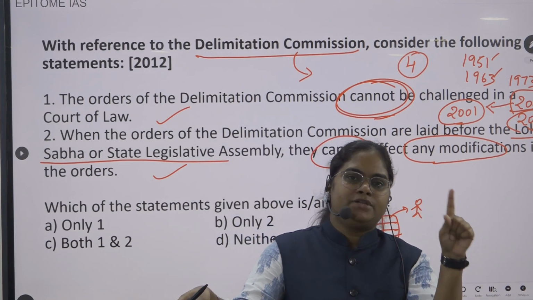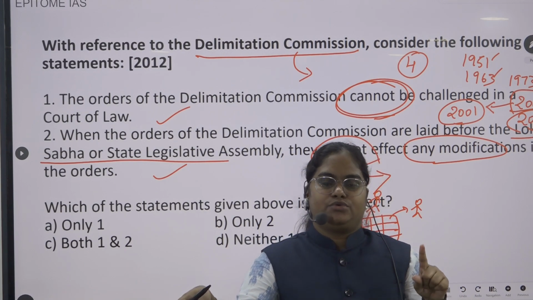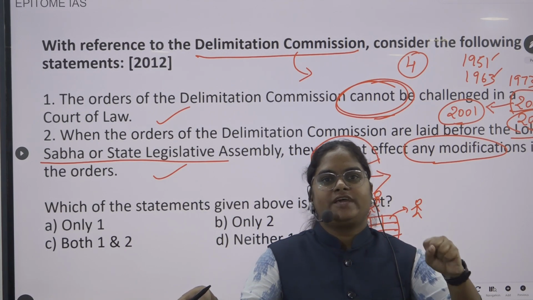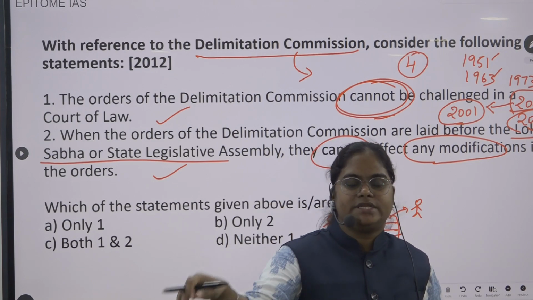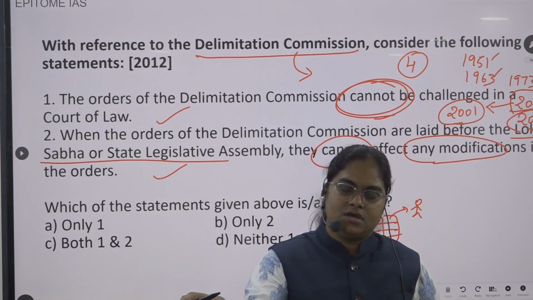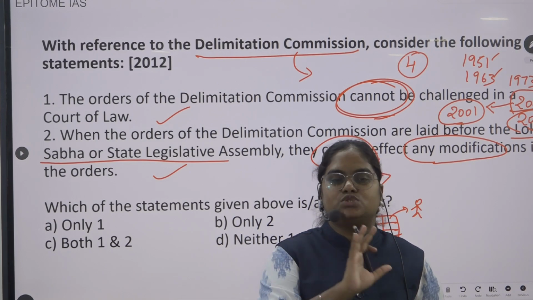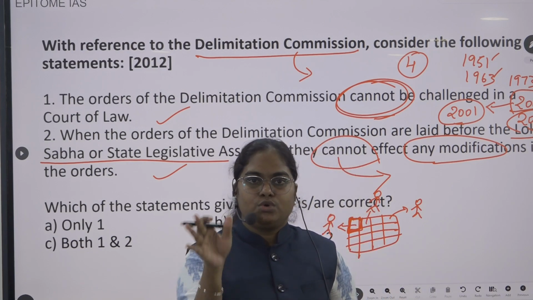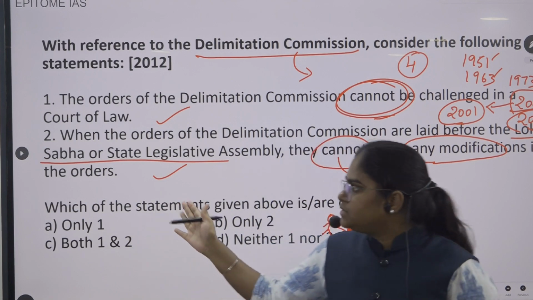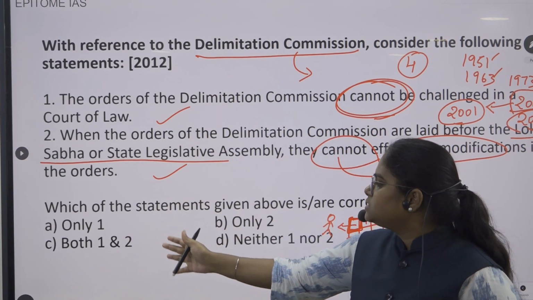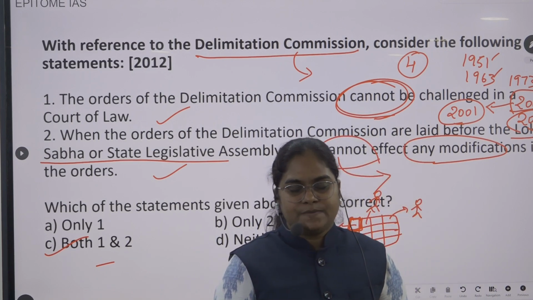Now this Parliament or the state legislative assembly does not have the right to modify this order. They cannot change the order. Whatever order the delimitation commission has given, Parliament or the state legislative assembly does not have any power to modify that particular order. So this statement is also correct. Both the statements are correct. Option C, both 1 and 2, is the correct answer.